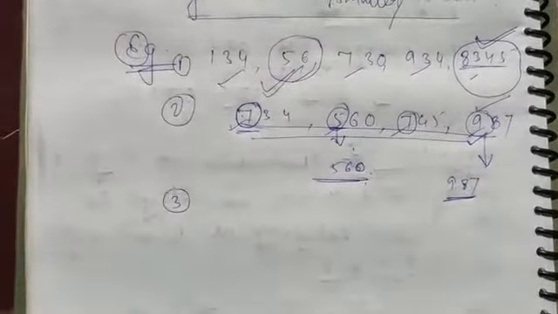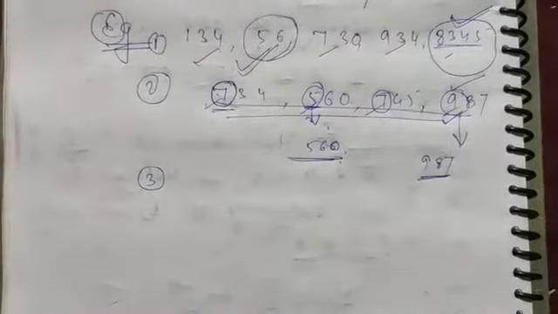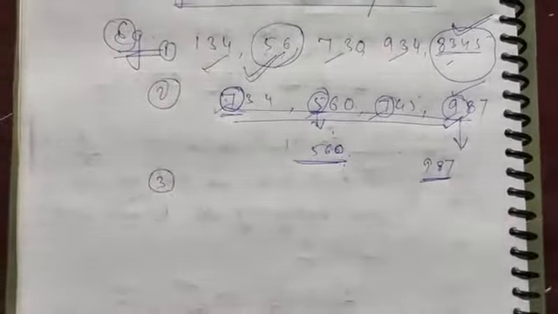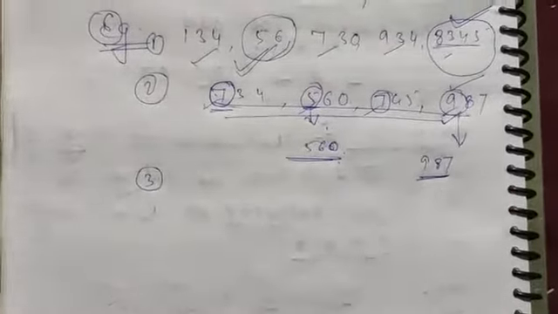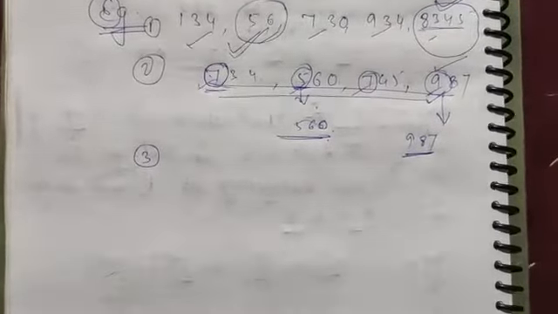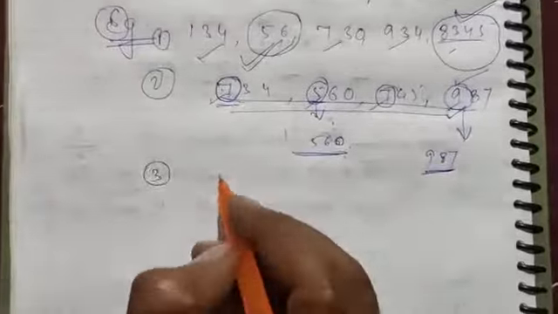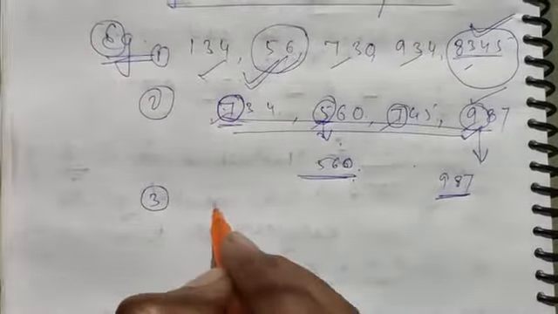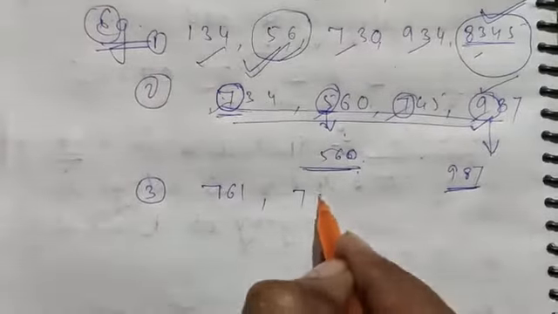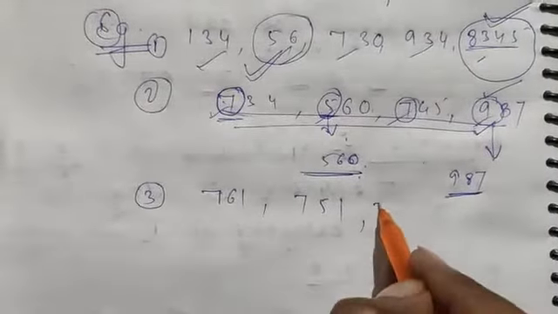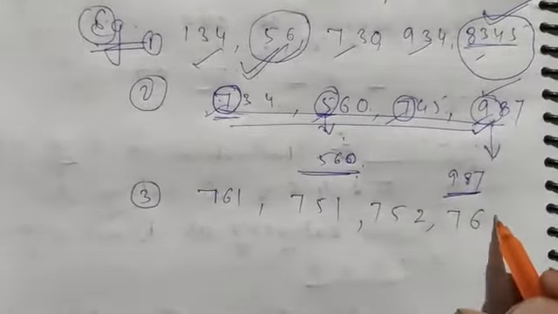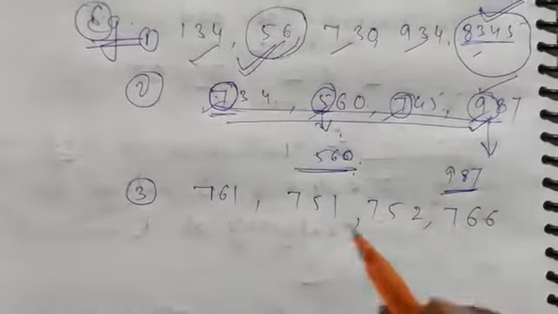Now the third type is when the first digits are the same. How can we identify the number? Let me take an example: 761, 751, 752, 766.